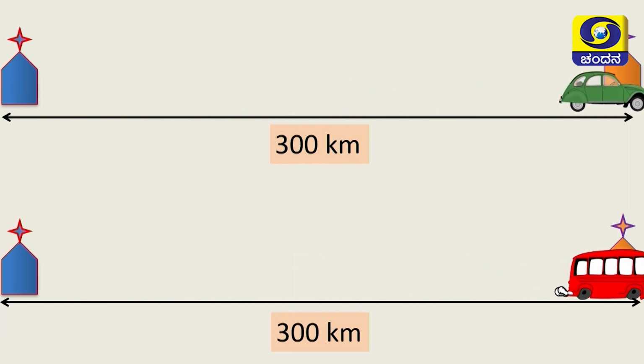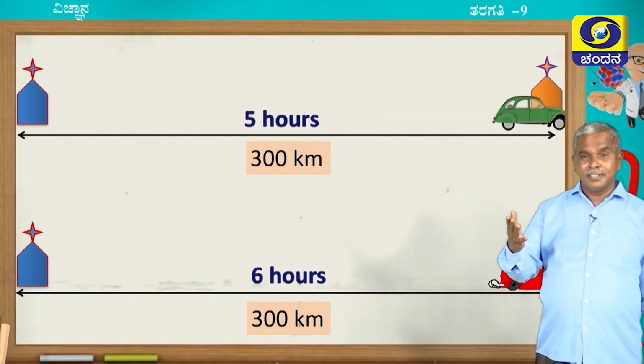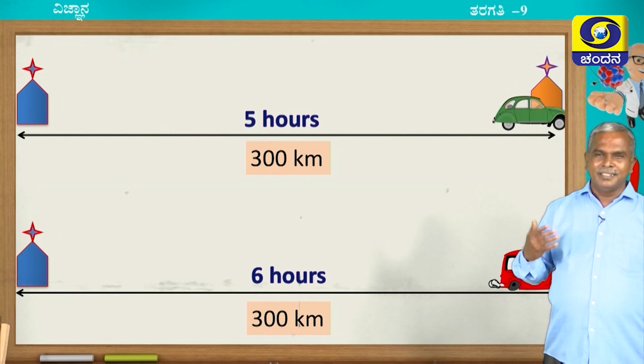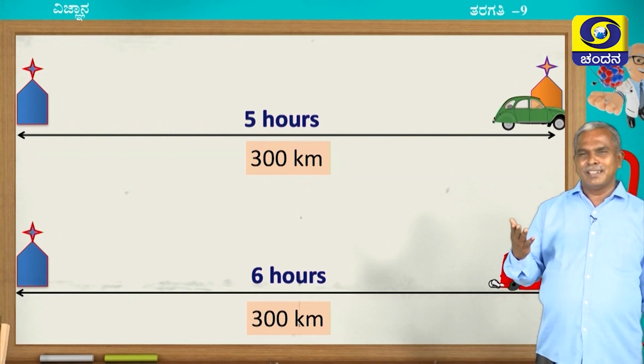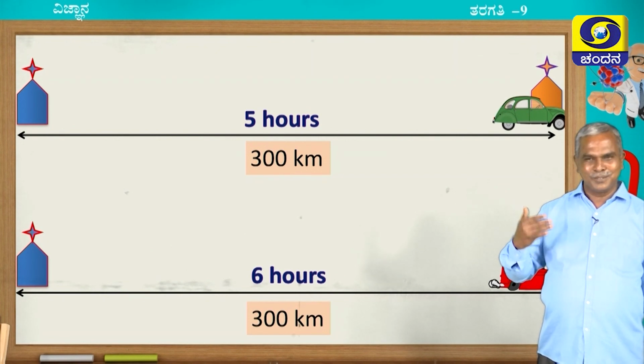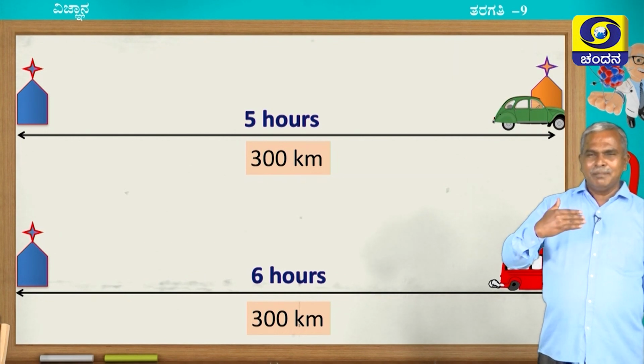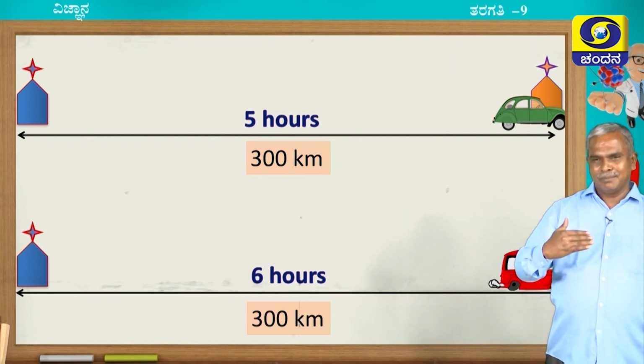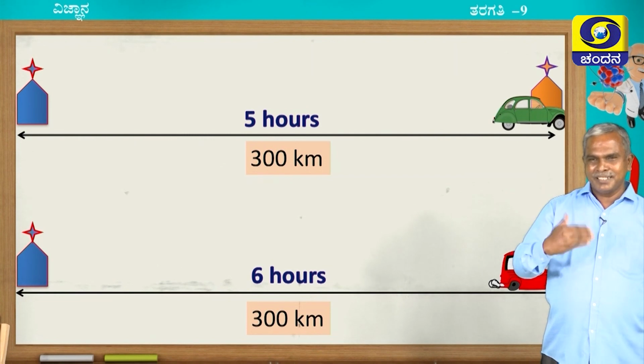The car covered the distance in 5 hours, but the bus took 6 hours. By seeing these two examples, anybody can say that the car is faster compared to the bus. I mean, in a certain time, a certain distance is covered. The meaning is very simple.